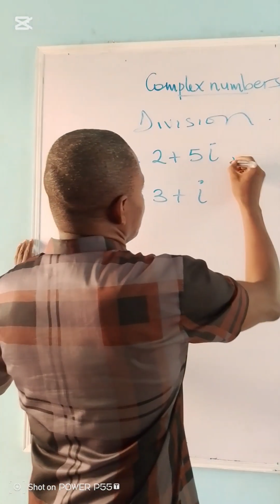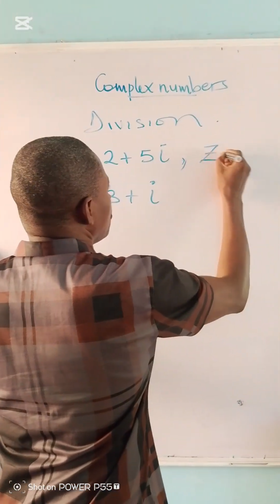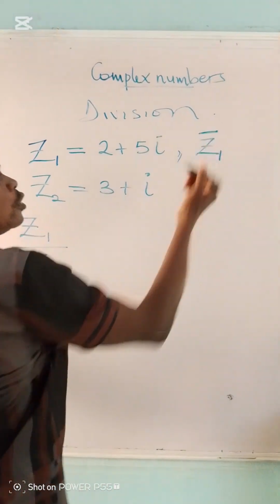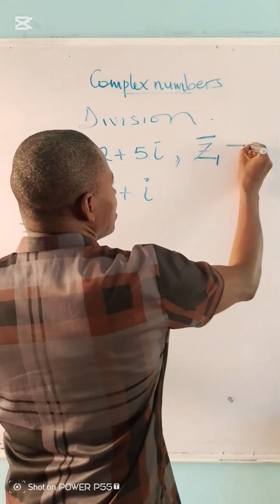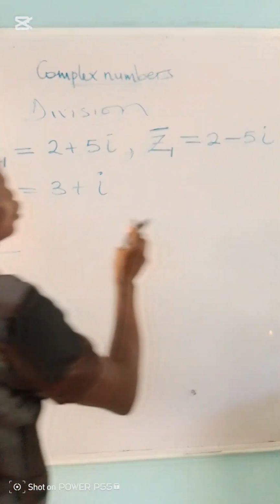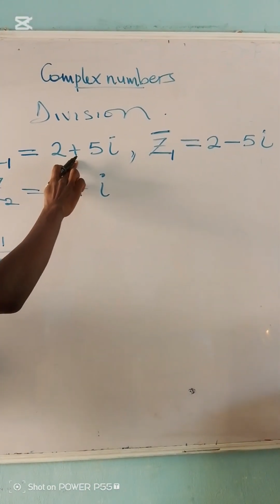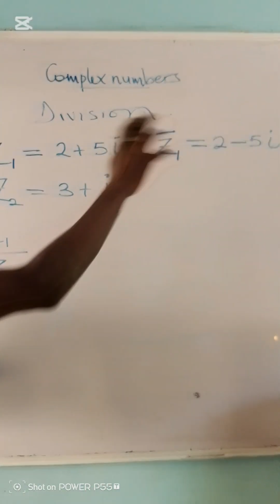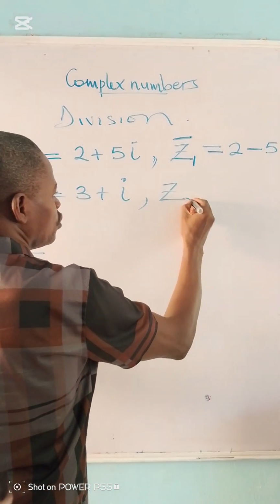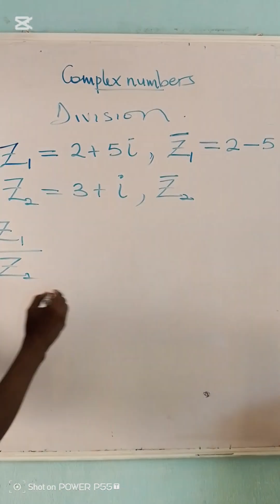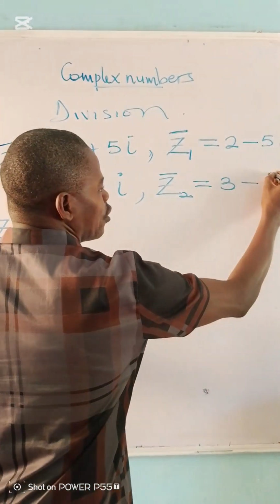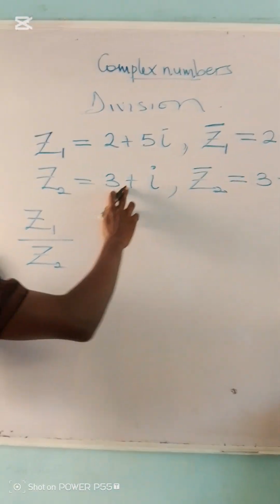The conjugate of z1 can be denoted by putting a bar on top to show the conjugate. And the conjugate of this equals 2 minus 5i. The conjugate means just change the middle sign. If it's plus, change to minus. If it's minus, you change to plus. That's the conjugate. Like the conjugate of z2, with the bar on top, should be equal to 3 minus i. The conjugate means just change the middle sign.